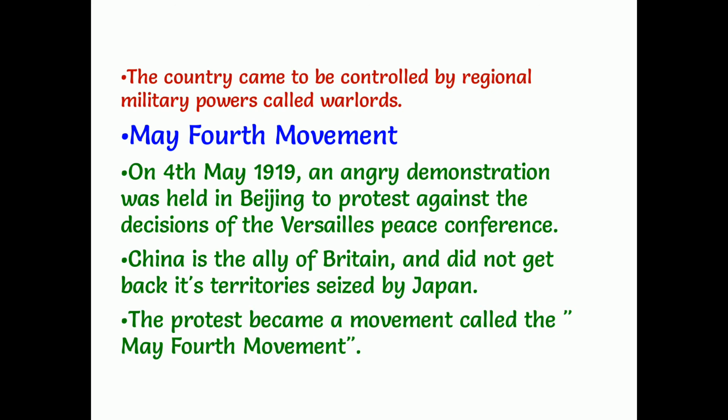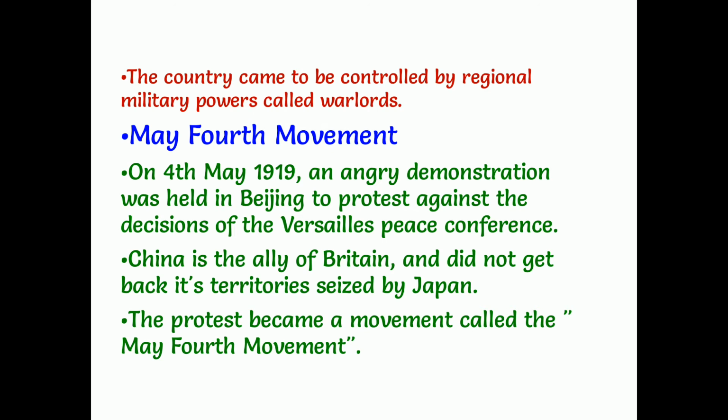Understand, children? Once again I'll explain. Listen clearly. This is the movement which was started on 4th May 1919. Why was this movement started? At the time of World War I, China stood on the side of Britain. At the same time, some places of China were occupied by Japan. World War I was completed and Britain won the war, and the Treaty of Versailles was also completed.